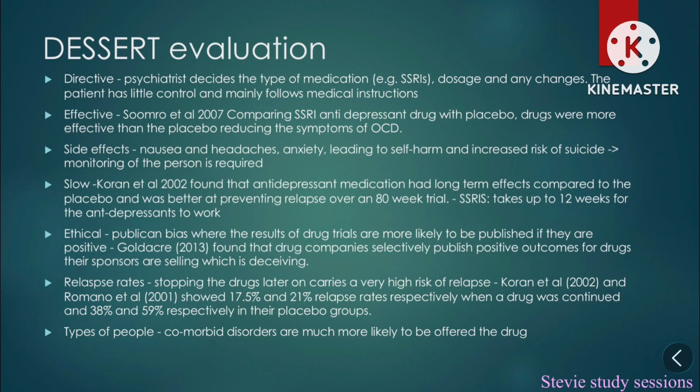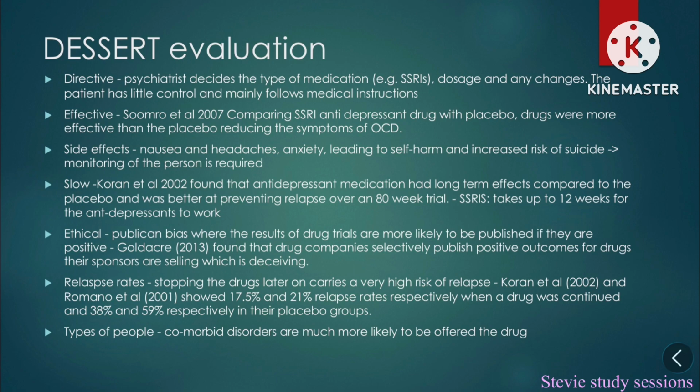Slow. This is a slow type of treatment. Koran et al. 2000 found that antidepressant medication had a long-term effect compared to placebo and was better at preventing relapse over an 80-week trial. SSRIs take up to 12 weeks to work.